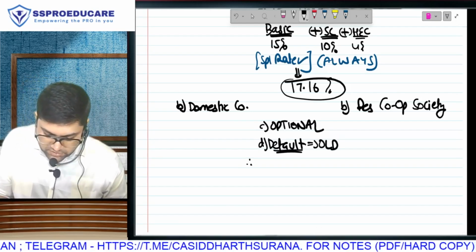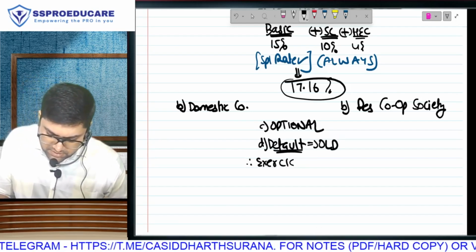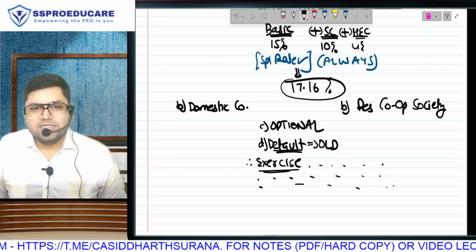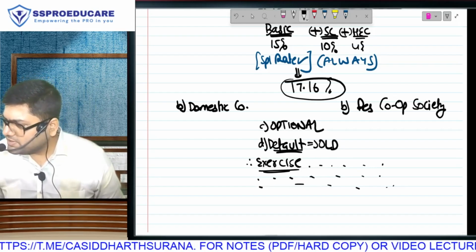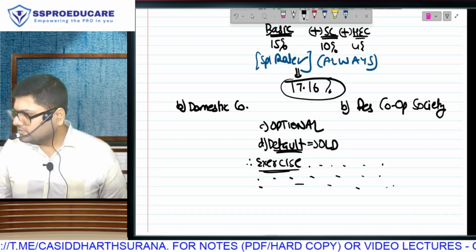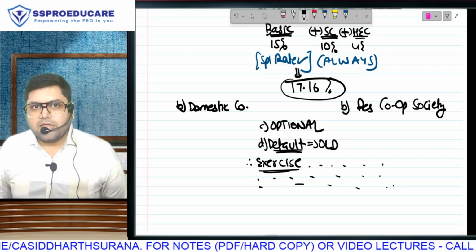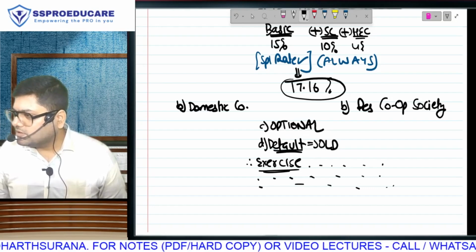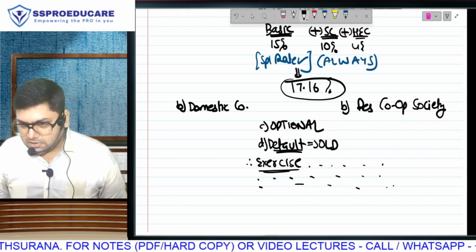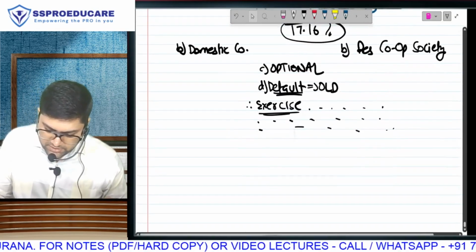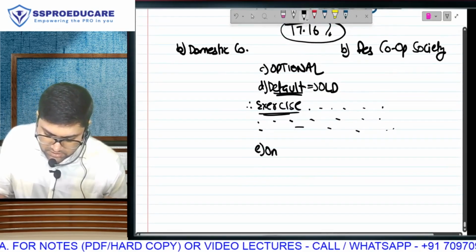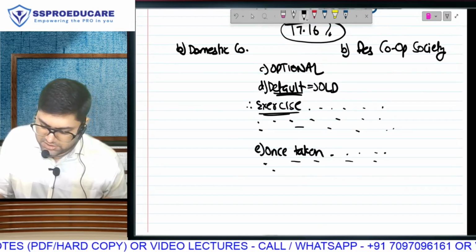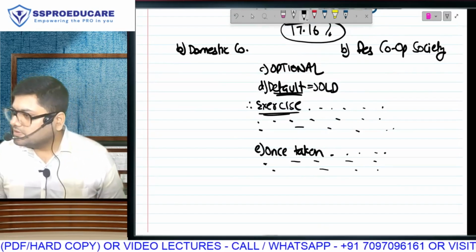That means you have to exercise the option of new regime before the 139(1) due date. The whole point is the same. That means before the 139(1) due date, if you do not exercise any option, then we will put you in the old regime. Yes or no? Next point. Once taken, you cannot change; you will always remain in new. That point is also the same.